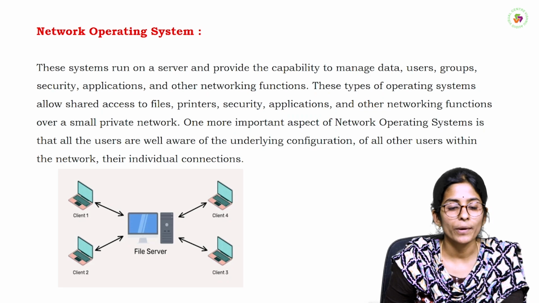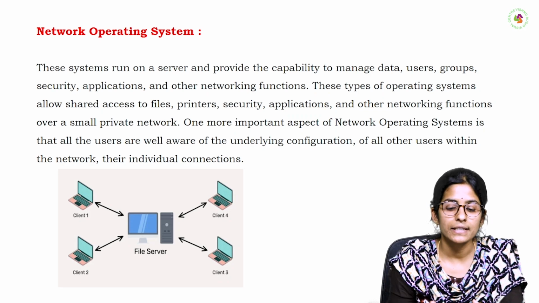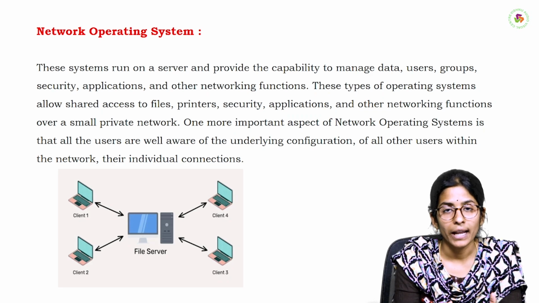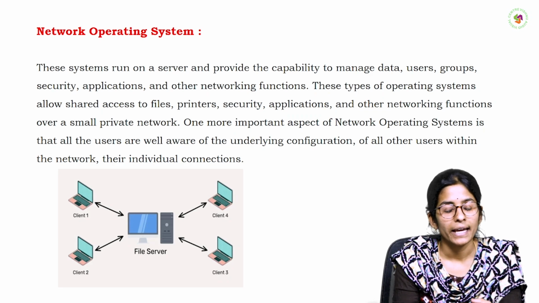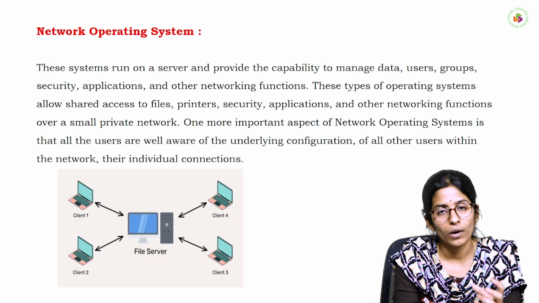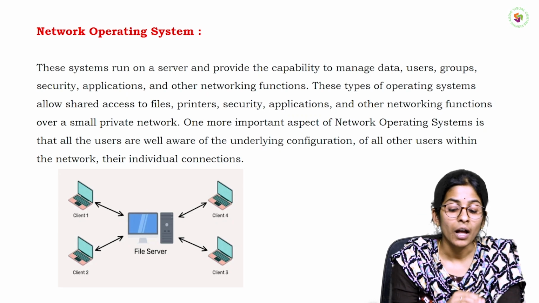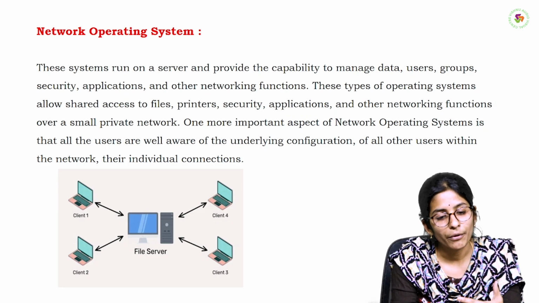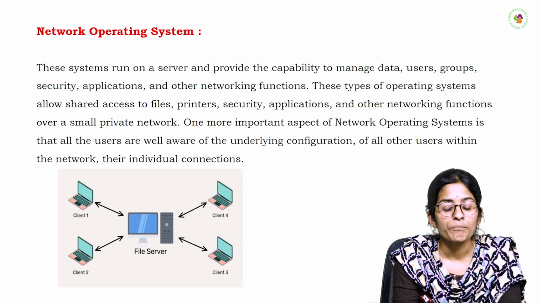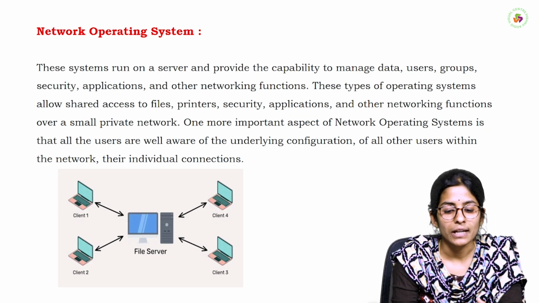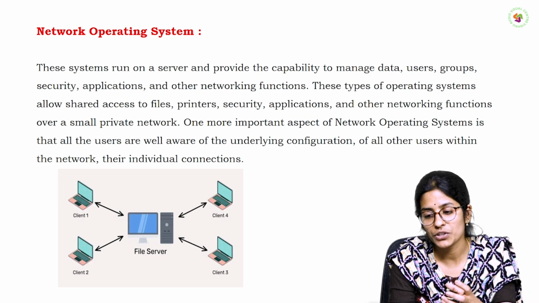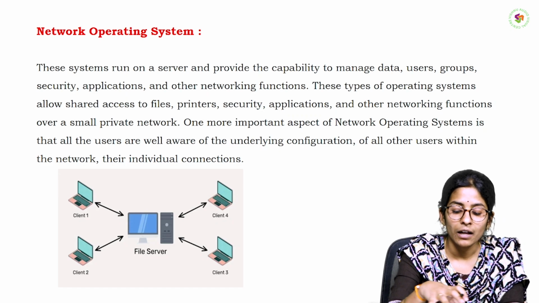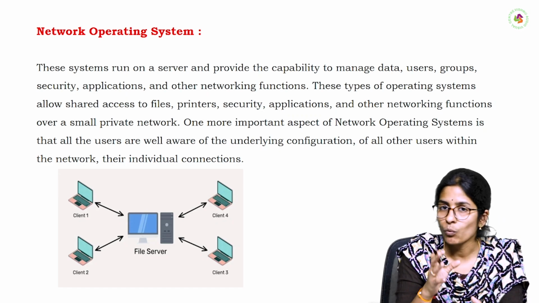After that, the next operating system is the networking operating system. In this networking operating system, we have a network like a LAN network, for example. LAN means local area network. In this local area network, multiple operating systems are connected to one server. So in this type of networking operating system, we can use multiple resources like files, printers, security applications, like that. We can use multiple resources among these multiple operating systems by using one server.